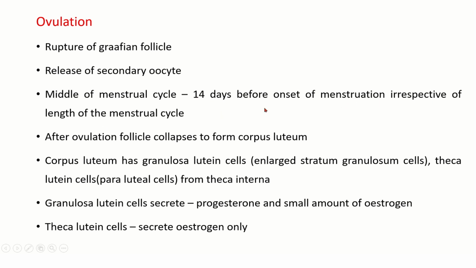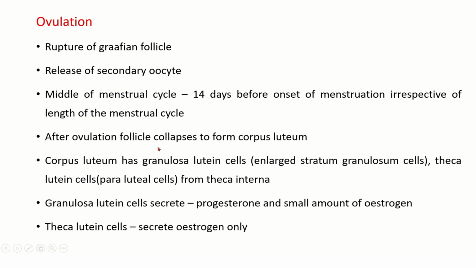See, 14 days before the onset of the next menstruation, there will be release of the oocyte. That is, ovulation takes place 14 days prior to the onset of menstruation. So it has nothing to do with the beginning of menstruation. It is always 14 days prior to the onset of the next menstruation that ovulation occurs.